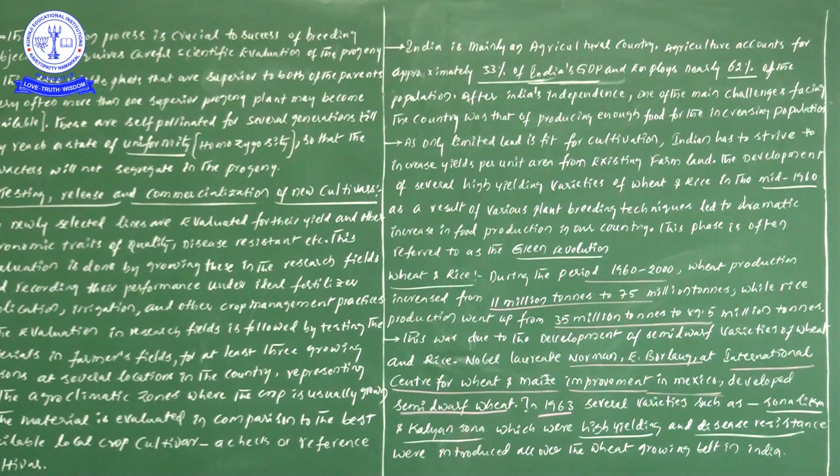Sonalika and Kalyan Sona were introduced all over the wheat growing belt in India in 1963. These two varieties have the capability of giving high yield, and they can resist diseases.